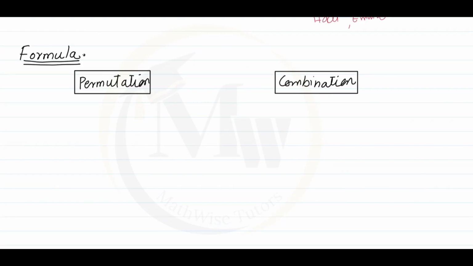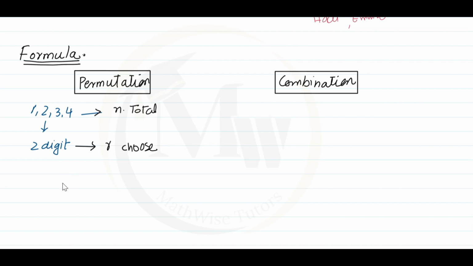Here are the formulas of permutation and combination. To understand the formula, let's take four numbers which we need to arrange to make a two-digit number, like the previous example. The total number of items is 4, which is considered n. The number of places in which we need to arrange is considered r, which is 2 here, because we need to arrange the digits into two places to make a two-digit number.